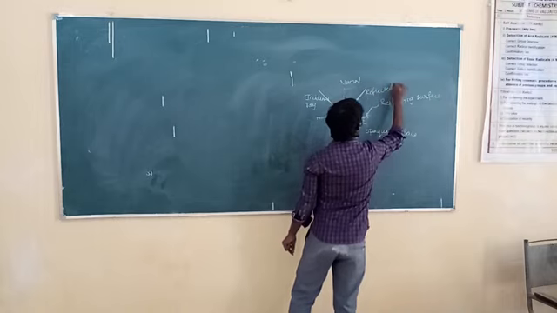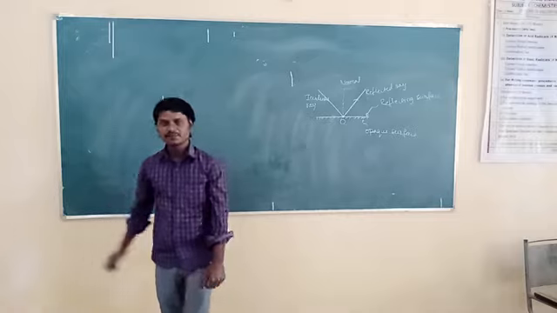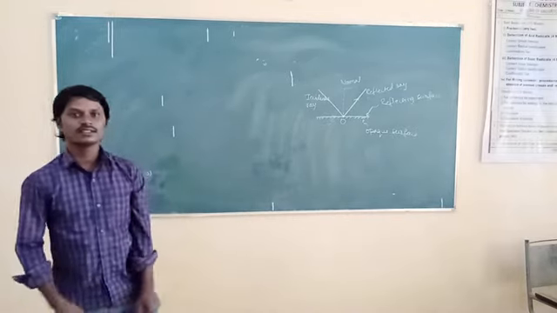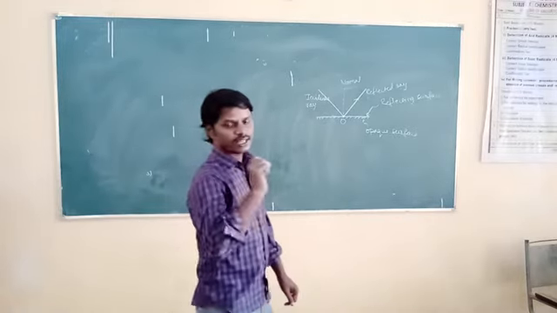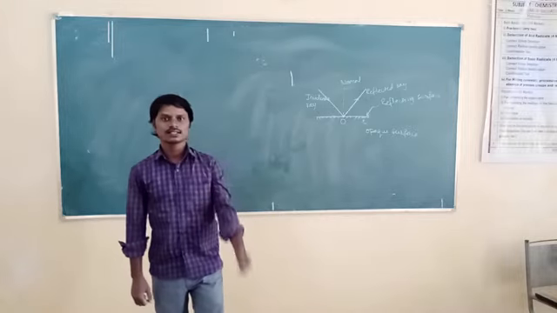Now, once again, what is a plane mirror? It is a mirror with a planar, or flat, reflecting surface.